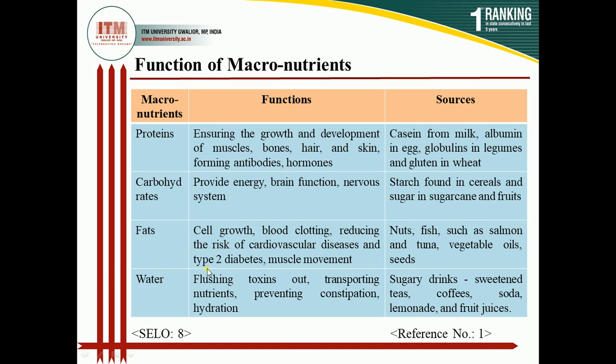In fats, the basic sources are nuts, fish, especially salmon and tuna fish, vegetable oils and seeds. And the functions of fats are that it helps in cell growth, blood clotting, reduces the risk of cardiovascular diseases, plays a very important role in type 2 diabetes, plus muscle movement.